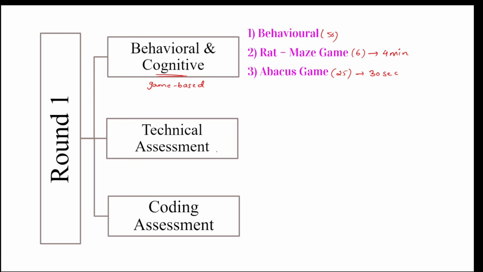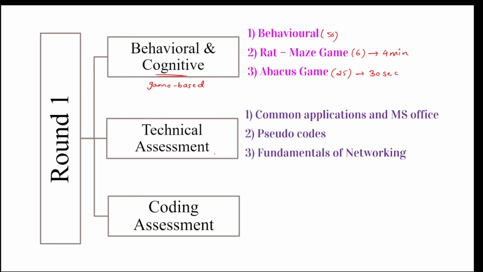It is again divided into 4 parts. The first one is common applications and MS Office, the second one is pseudocodes, the third one is fundamentals of networking, and the fourth one is computer science. In the exam, 7 questions will be from the first part, 10 questions from pseudocodes, 14 questions for networking, and 14 questions for computer science. So totally 45 questions will be there in the technical assessment.